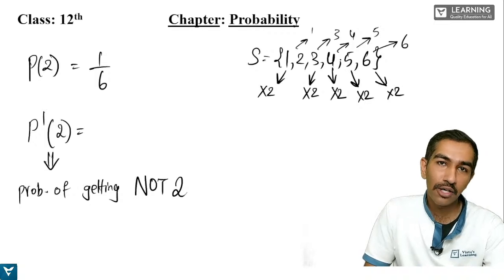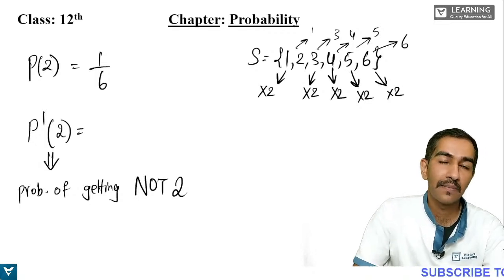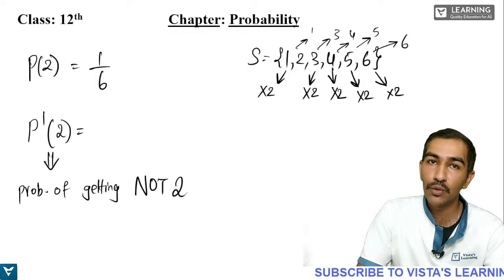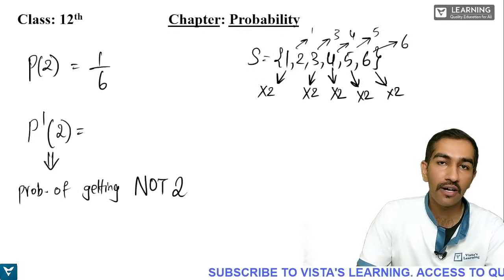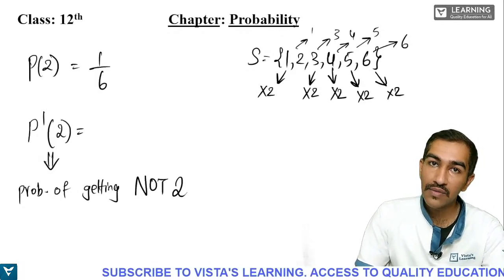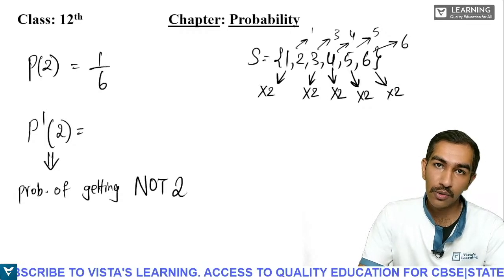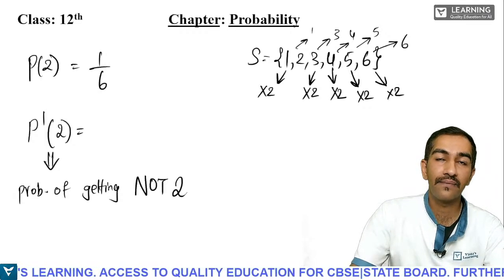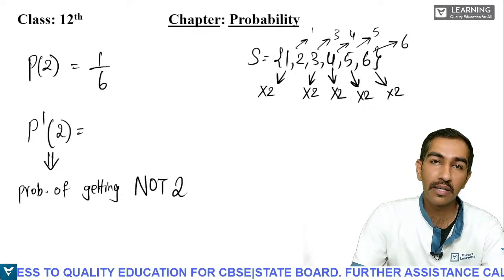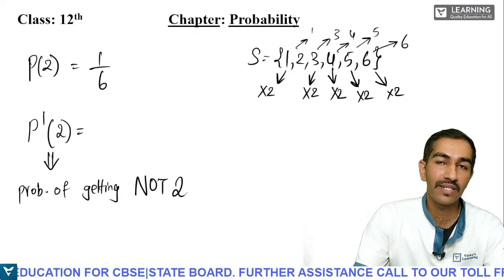Understanding? If it is not 2, then what is it? It is something else. In the previous example, we had only 2 outcomes. It is either heads or tails. In this example, we have 6 outcomes. So if it is not 2, it can be any remaining 5 of them. So what are the remaining 5? 1, 3, 4, 5, 6.